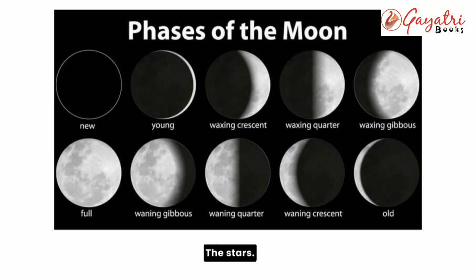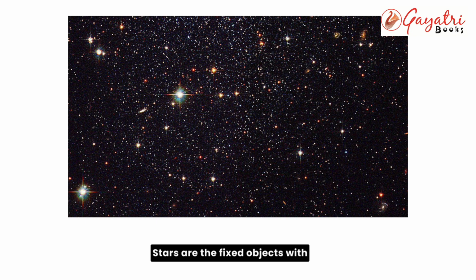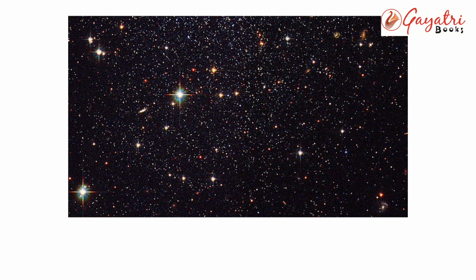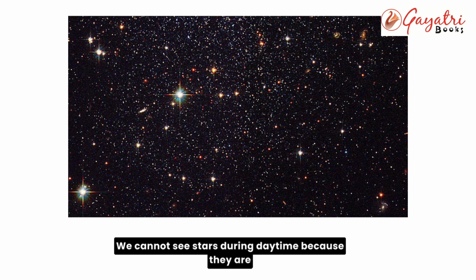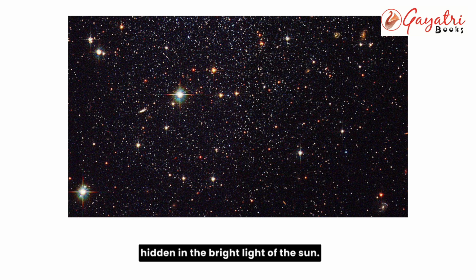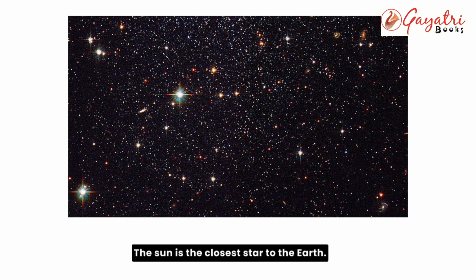The stars. Thousands of stars can be seen twinkling in the night sky. Stars are fixed objects with heat and light of their own. Stars are very big, but they look tiny because they are very, very far from us. We cannot see stars during daytime because they are hidden in the bright light of the sun. The sun is the closest star to the earth.